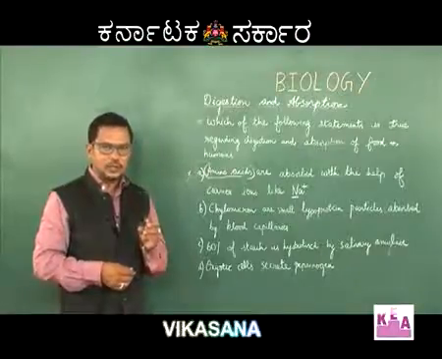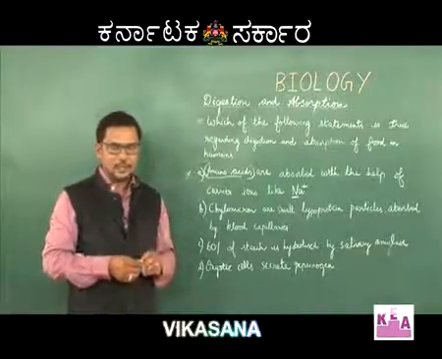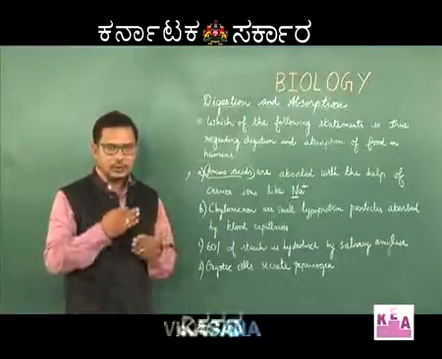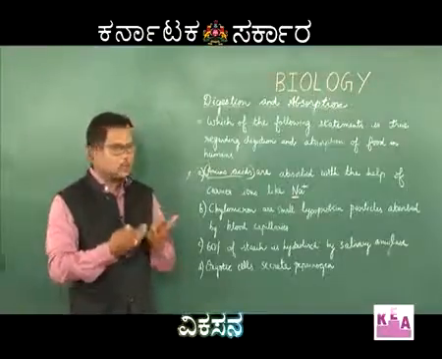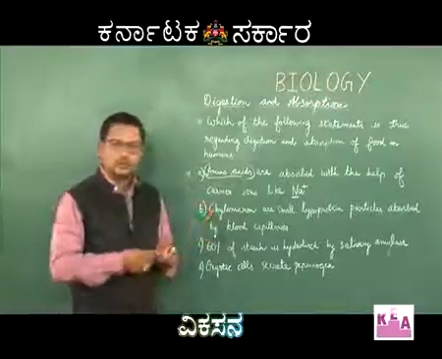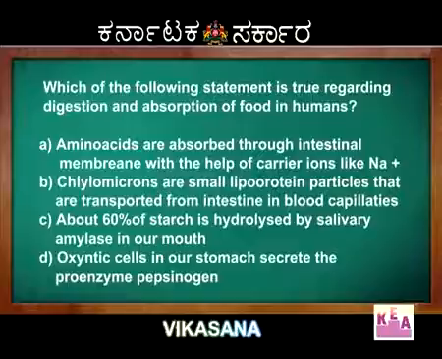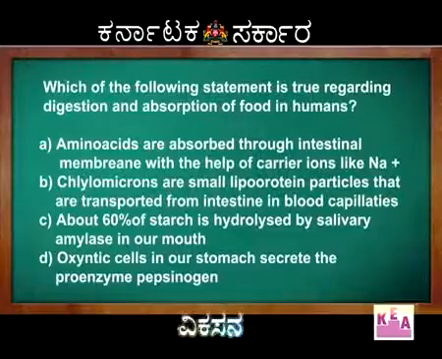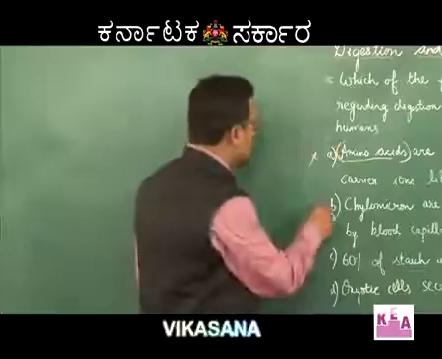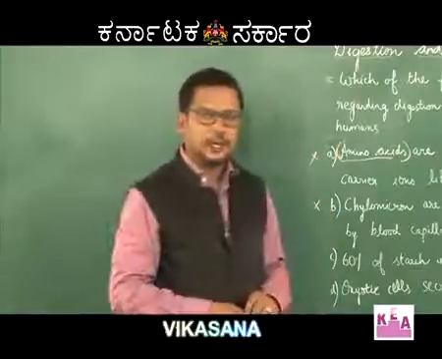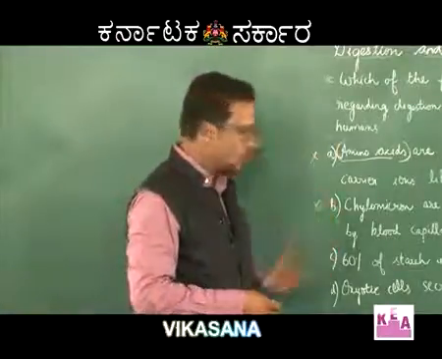They are converted into small micelles and wrapped by a protein coat, and we call that chylomicron. Chylomicrons are not absorbed directly into blood capillaries. They are absorbed in the lacteal present in villi. So, the second option is also not correct. We can rule out this option also.